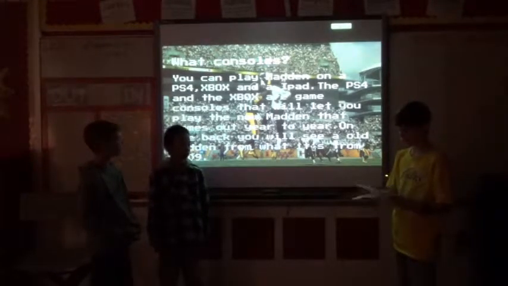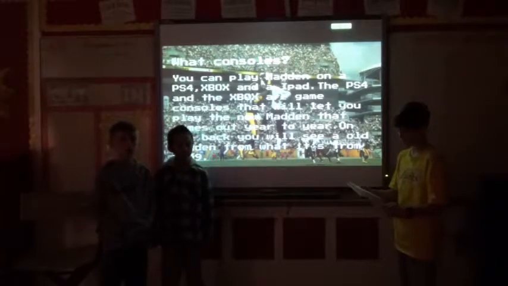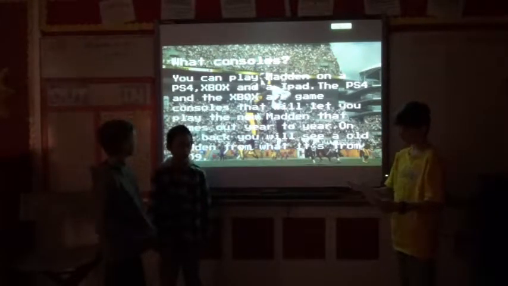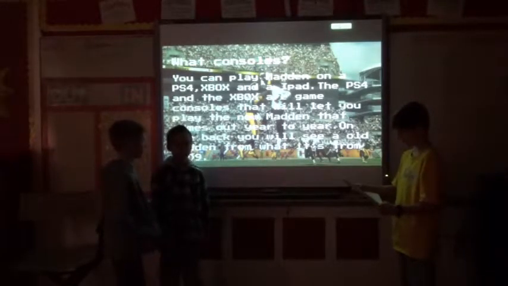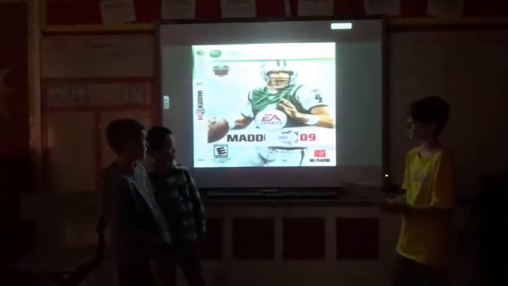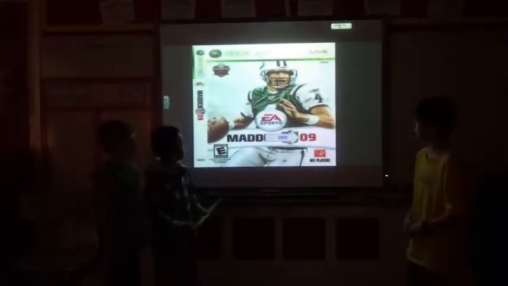The PS4 and the Xbox are game consoles that you will play the new Madden that comes out year to year. On the back, you'll see an old Madden from, what's it from? 2009. This is Brett Favre on the front cover.